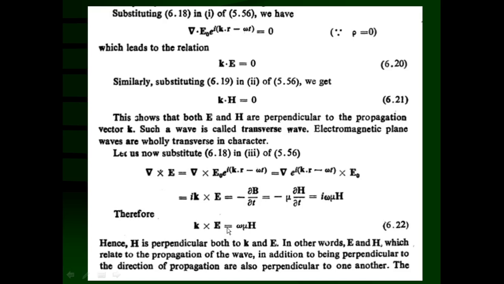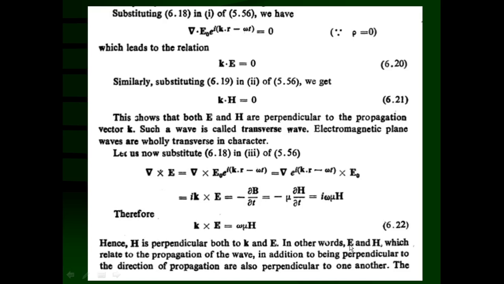They are in a plane normal to the direction of propagation, but in that plane also the electric and magnetic fields are perpendicular to each other, and that wave front is propagating with the velocity v in the direction of propagation, and hence they form an orthogonal set. They obey the right hand orthogonal rule. Here H is perpendicular to both k and E.